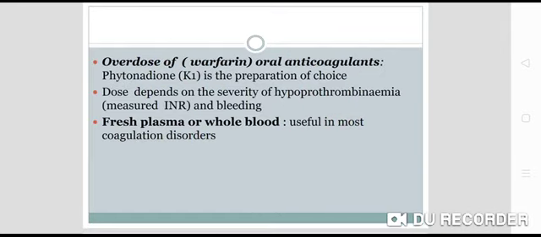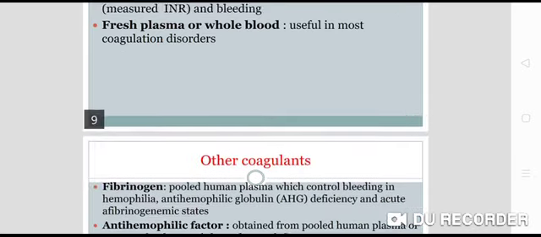For overdoses of warfarin, which is an oral anticoagulant, phytonadione, which is a K1 analog of vitamin K, is the preparation of choice. The dose depends on the severity of the hypoprothrombinemia, which is measured by the international normalized ratio, and on bleeding. You can use fresh frozen plasma or whole blood, which are useful in most coagulation disorders.